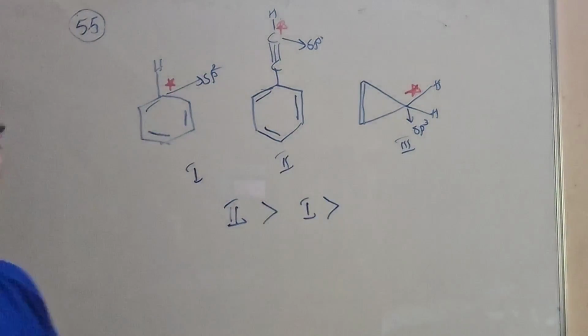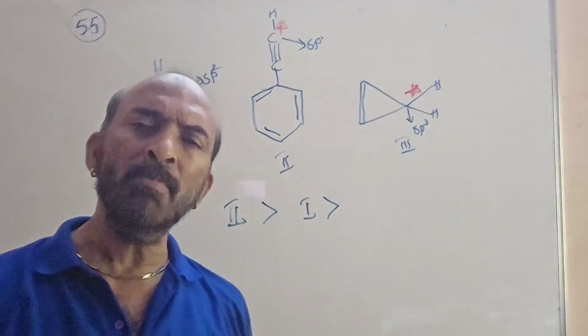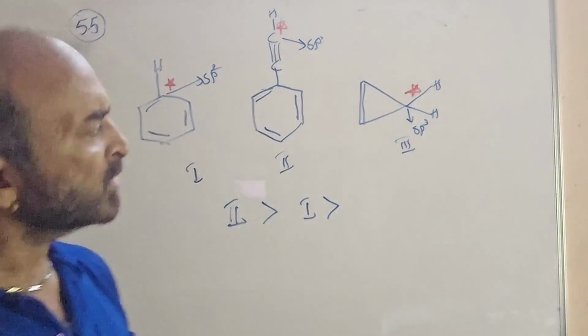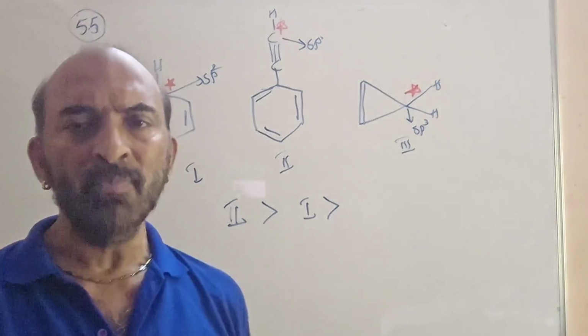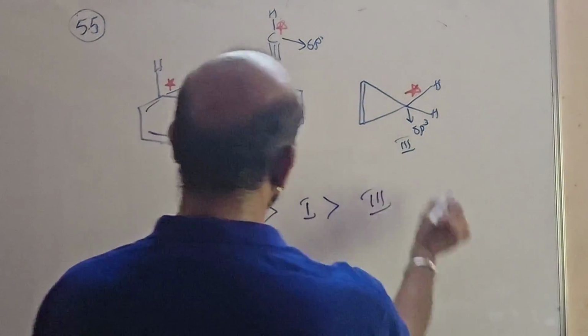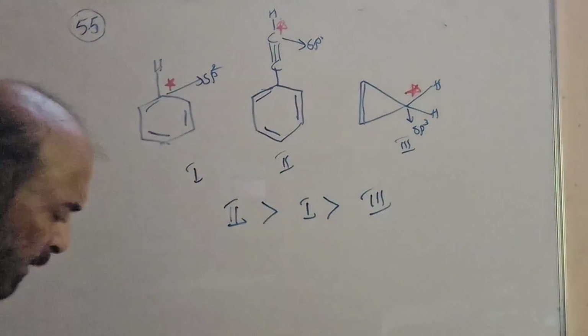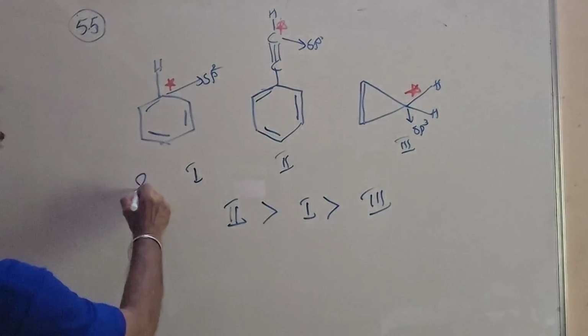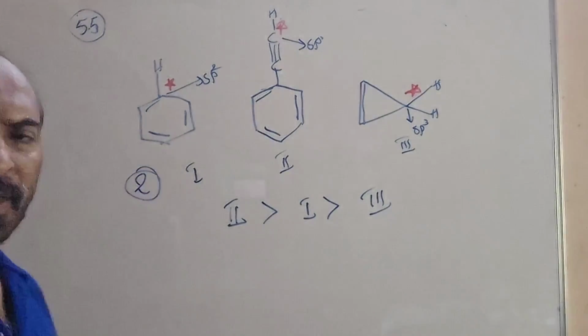And the third is an sp3 hybrid carbon with more p character, 75% p character. So the CH bond will be comparatively the weakest here. So 2, 1, 3 will be the answer. Among the given options, 2 will be your answer.